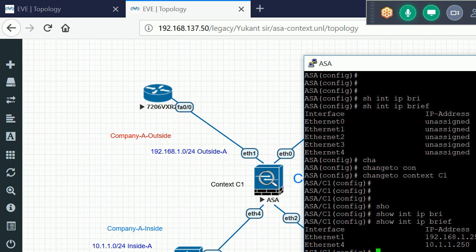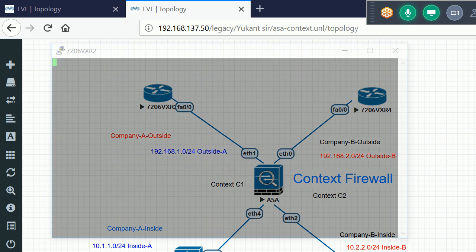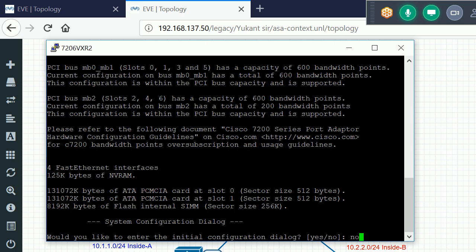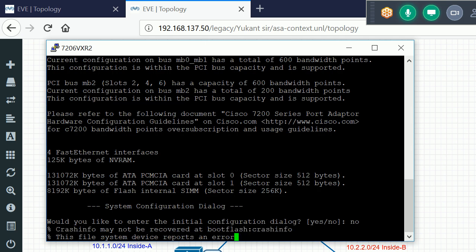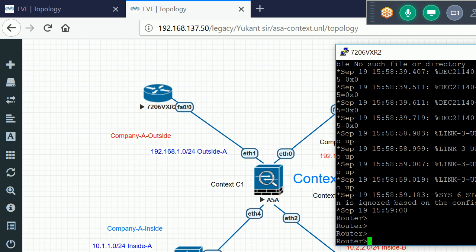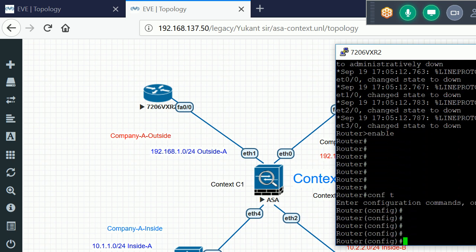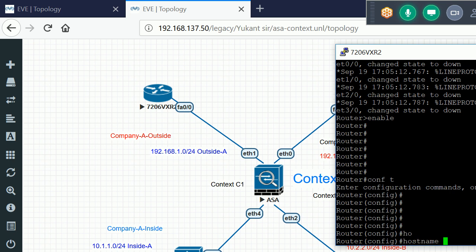Okay. So let me also configure the IP address on my company A outside host. I will initiate some pings. Host name, I'll give A outside, meaning company outside.